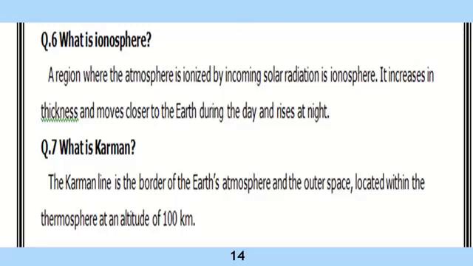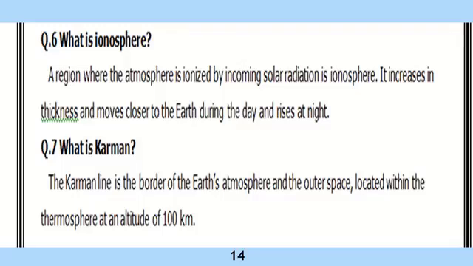Okay, students, now come to page number 14. We have question number 6. What is ionosphere? The answer is a region where the atmosphere is ionized by incoming solar radiation is ionosphere. It increases in thickness and moves closer to the earth during the day and rises at night. मतलब ये दिन के टाइम जो है वो अर्थ के बिल्कुल करीब हो जाती है, and then it rises at the night.